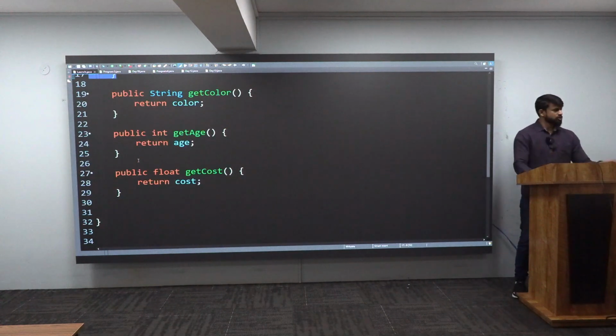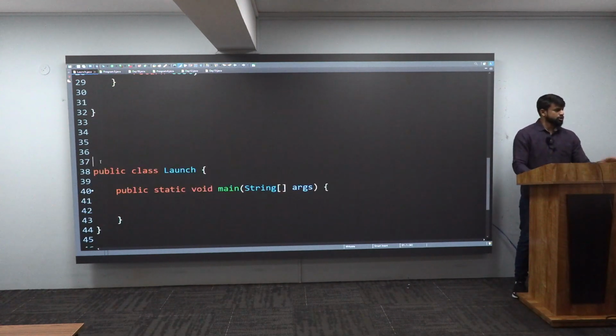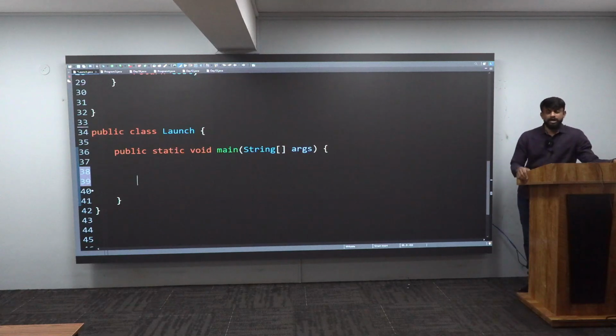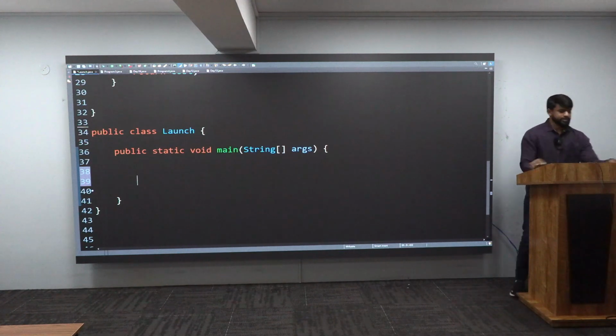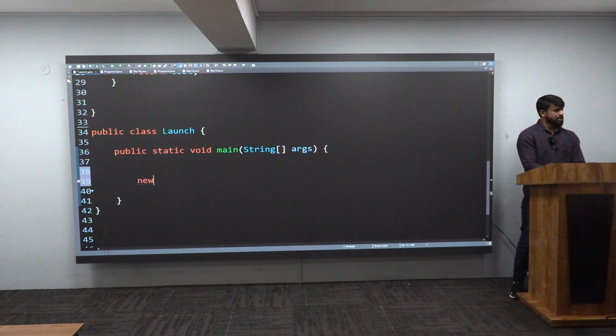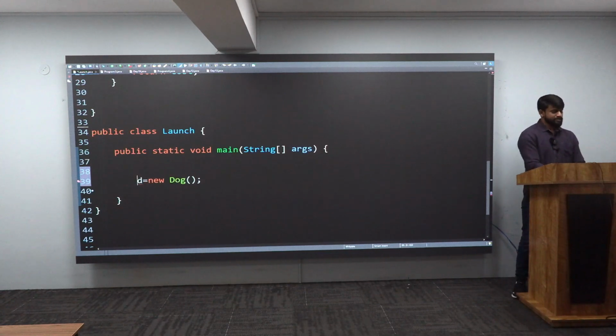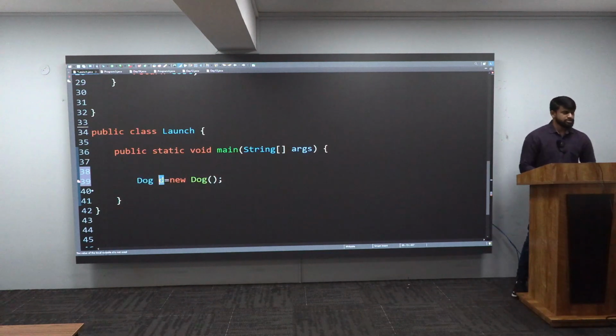I want this fellow to work. If this fellow should work, you have to code your main method properly. How do you code your main method, sir? What have you created now? A class. Class is imaginary. What is real? Object is real. Let me create an object for you. Who should create an object, sir? JVM. I'll invoke JVM and I will tell him, hey, create the dog object, please, like this. For him, I will give the reference as D. And what type it is, you should tell it is a dog type.